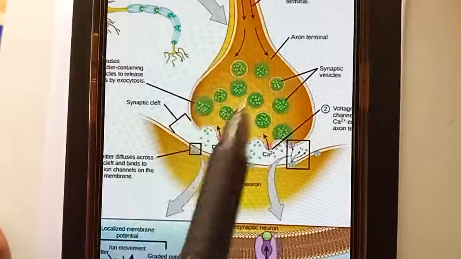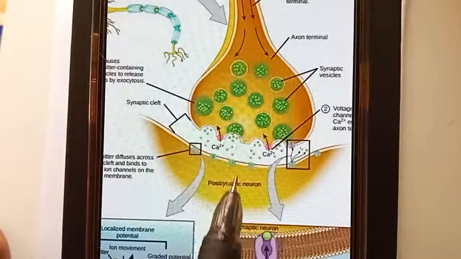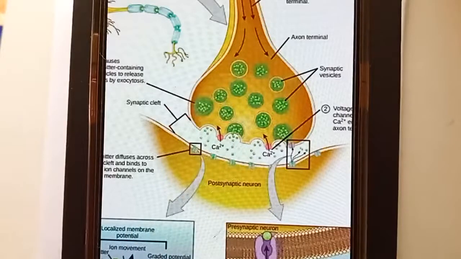Okay, this is one neuron and this is another neuron. These are two different neurons. This is how transmission takes place.